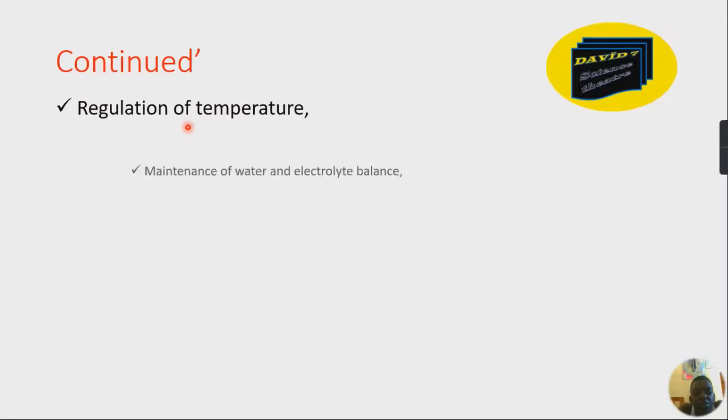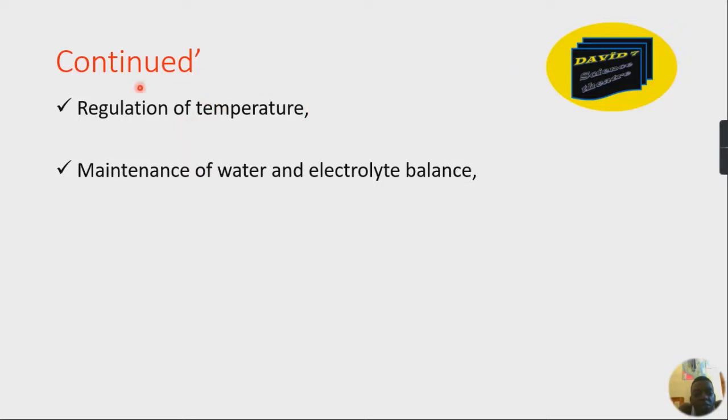Then we can have regulation of temperature by the body. We call regulation about the normal temperature, which is favorable for the enzyme, the optimum temperature for enzyme activity to be at its peak. Then we have maintenance of water and electrolyte balance. This factor is also involved.